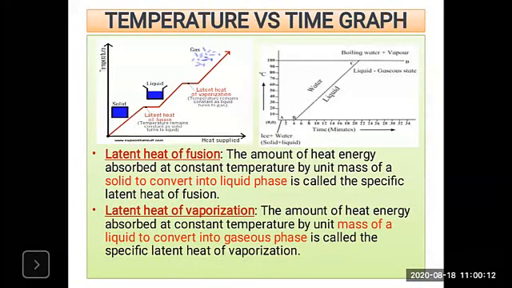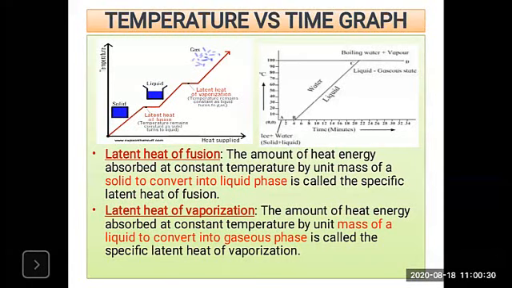The ice melts into water, and the absorption of energy is continuous till all the ice converts into water.